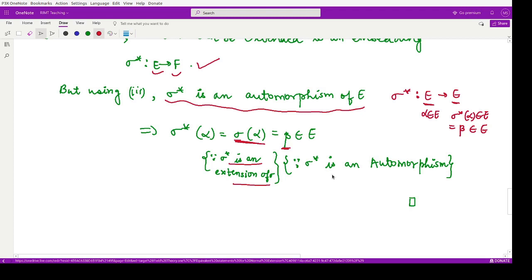Thus we have shown that the first part is true whenever the third part is true. That means whenever we are given that an embedding sigma of E in F bar which keeps elements of F fixed is an automorphism, in that case every irreducible polynomial in F[x] that has a root in E splits into linear factors in E.